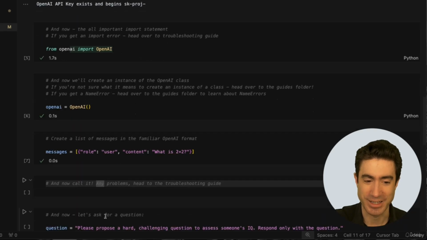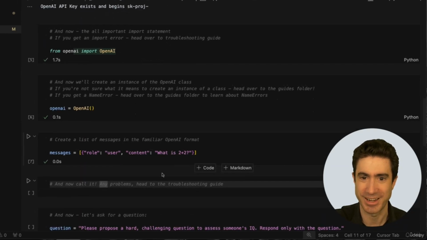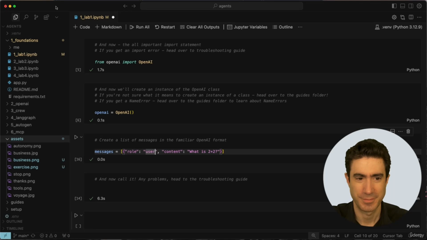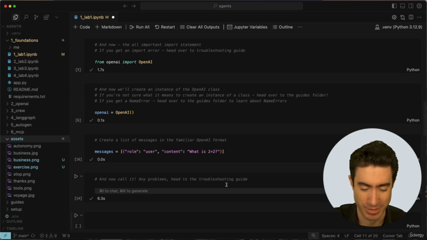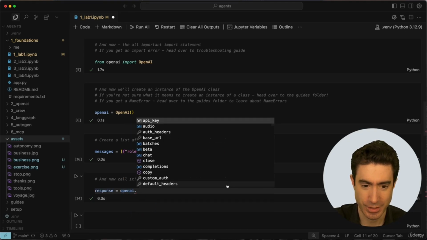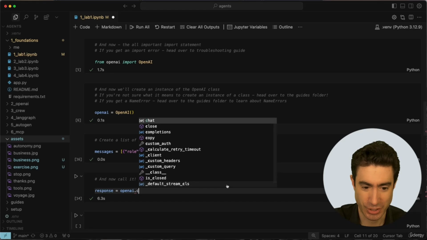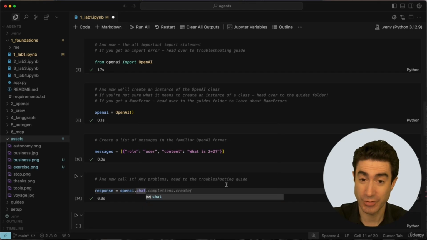And now we're going to actually make a call to OpenAI and check everything is working. Okay, and so now we're going to come here and type the code to call OpenAI, and Cursor is going to make this very easy for us. We're just going to type response equals OpenAI dot chat.completions.create, and you can see that Cursor's already filling that in for us.